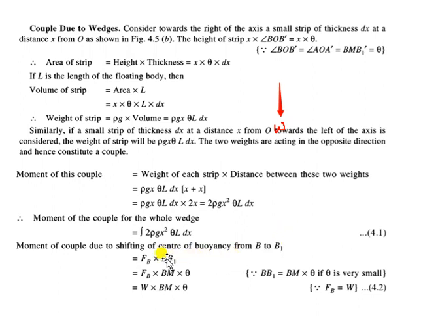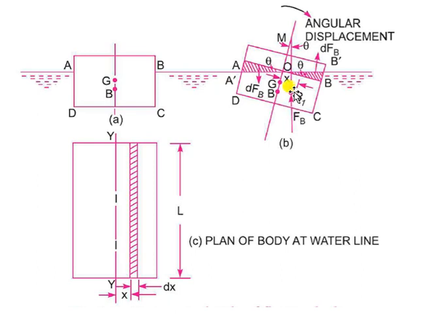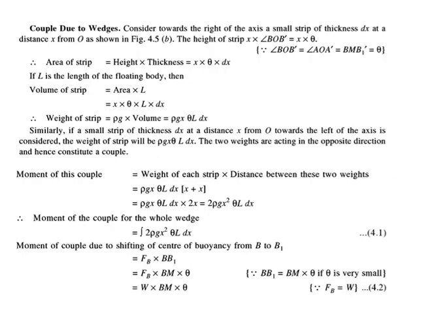first, the couple due to forces is Fb into BB1, the force into the perpendicular distance. Now if I take this triangle, this angle is also theta over here. So BB1 will be equal to BM theta; it is actually BM tan theta, but since theta is small, tan theta is theta.